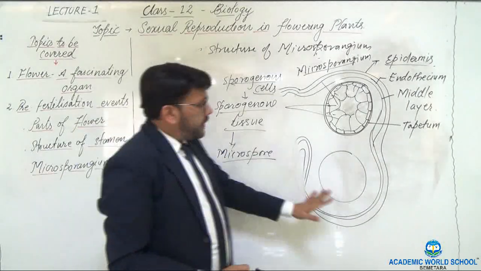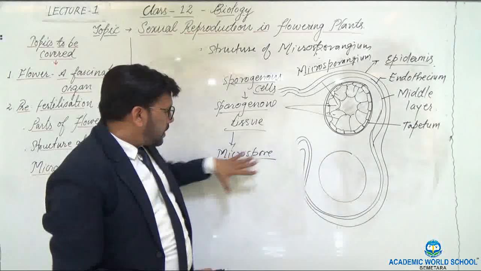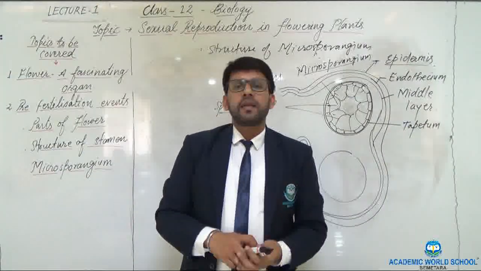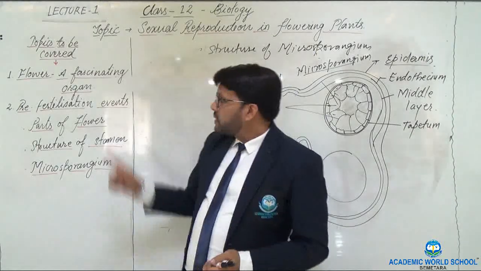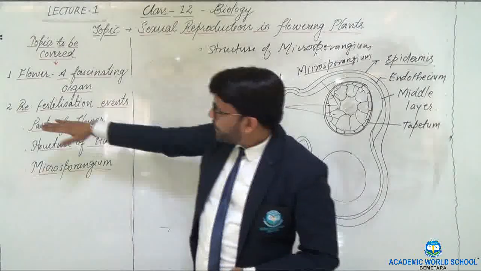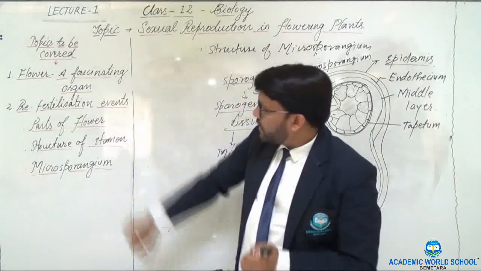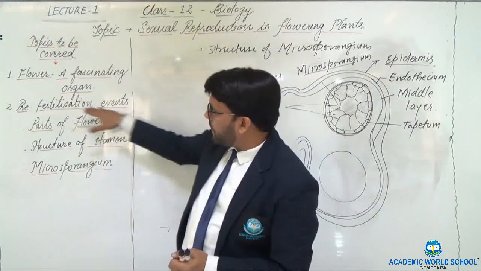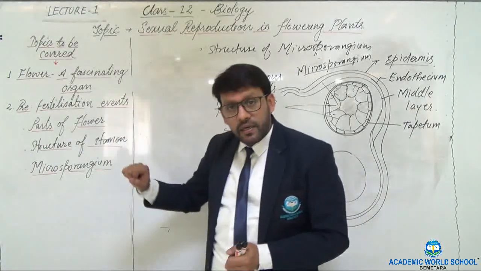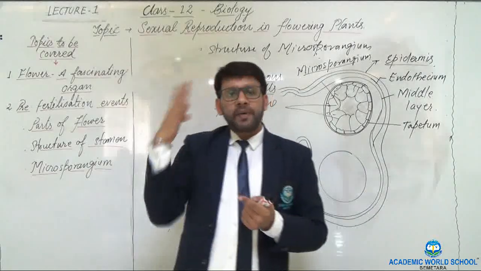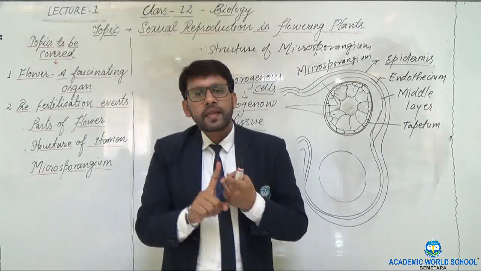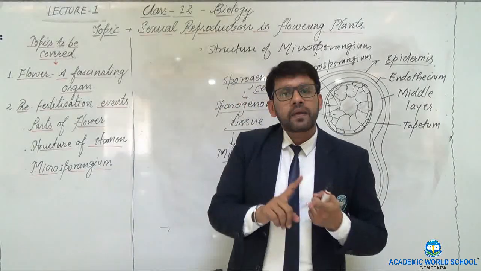So for today, this is the last topic. I'll just recapitulate the things and then I'll give you the assignment. So today we discussed the flower and the various steps of fertilization, that are pre-fertilization events. In that we discussed the parts of the flower. We saw that this flower has four parts: sepal, petal, stamen, carpel.